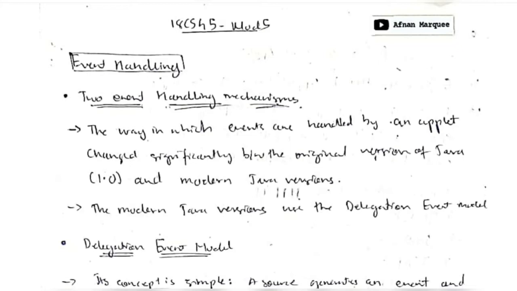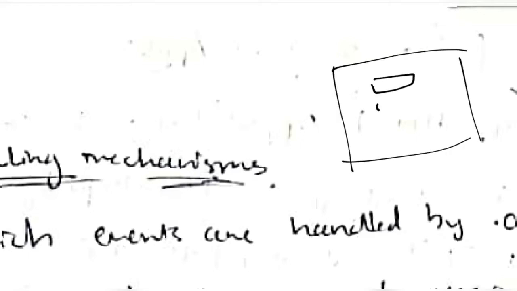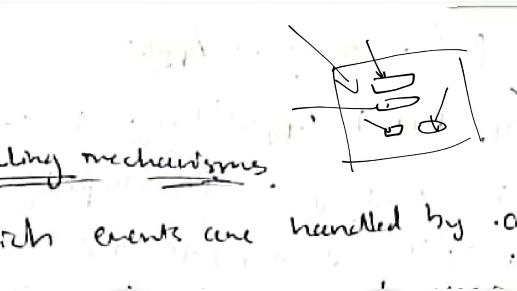So let's begin with the first topic, which is event handling. What is an event? In our daily lives, any function happening or any match or any news happening, those things are events, right? So in a computer system, what is an event? In a computer system, an event refers to a user pressing a button. Like when you open any social media account, there will be a username and a password. When you enter the username, that's called an event. When you enter the password, that's an event. Here you will have login, that's an event. Here you will have the option of forgot password, that's also an event. Everything that changes on the computer screen, all of these are events.